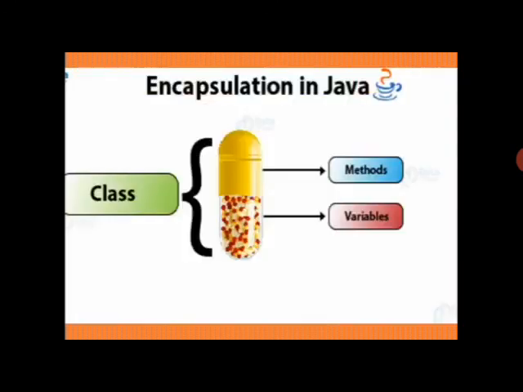Encapsulation in Java. This is a capsule. In terms of Java, we can say this capsule is a class. A class contains only two things: methods and variables, or behavior and state. Variable is state and method is behavior. Okay, children.